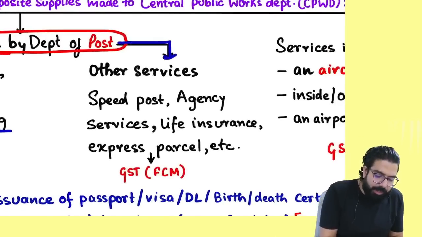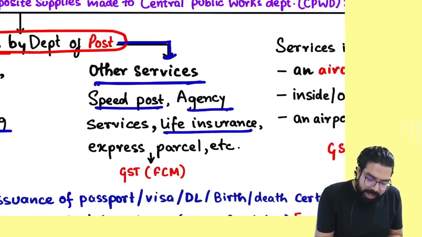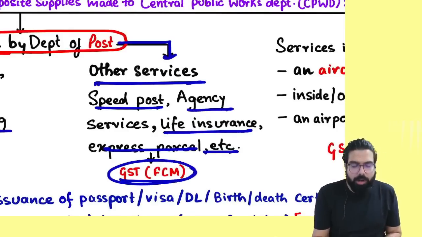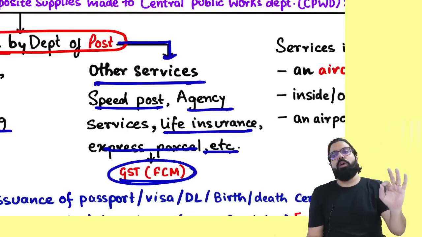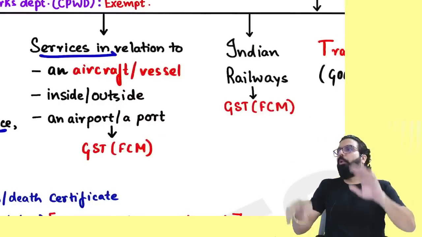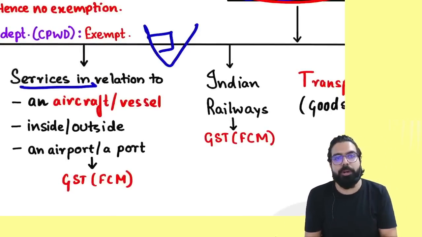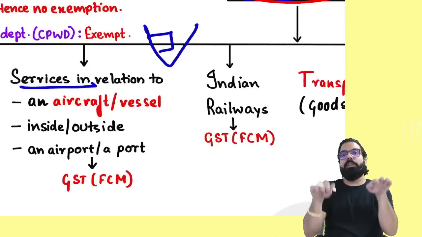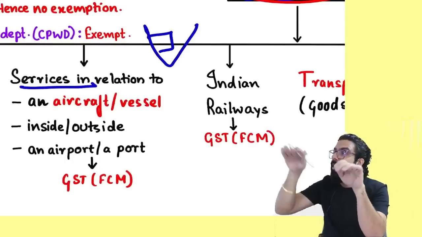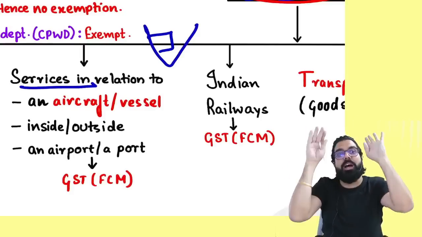If post office is giving other services like speed post, agency service, life insurance, express parcel, etc., always remember all other services, GST will come under forward charge mechanism. Next, supposing there is a port, an airport which is run by the government. If there is an airport or port run by the government, always remember one thing, Adani is running a port. So Adani, whenever he is giving any services, will he charge GST? Yes. So if government is also running a port, government will also charge GST.